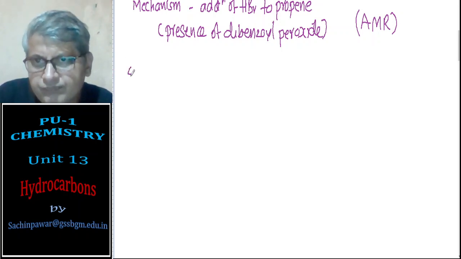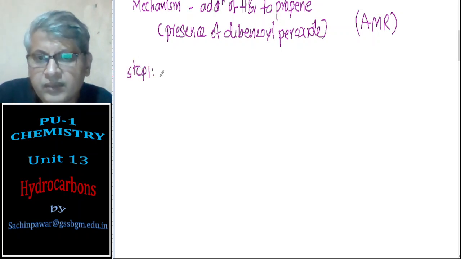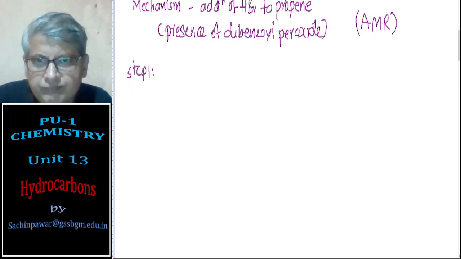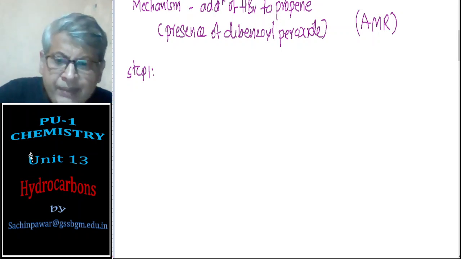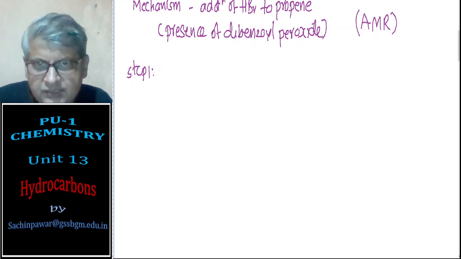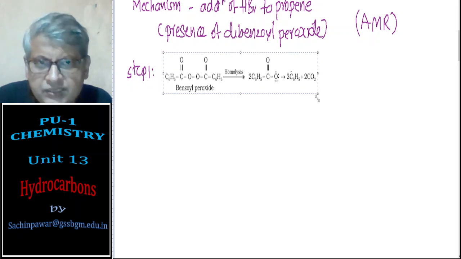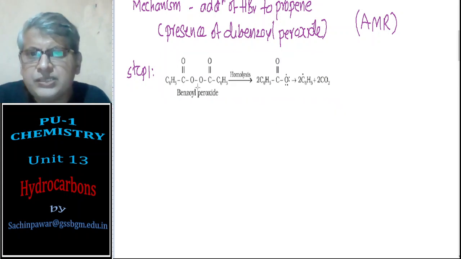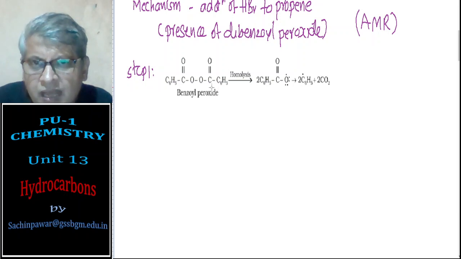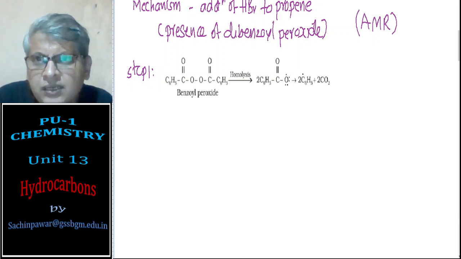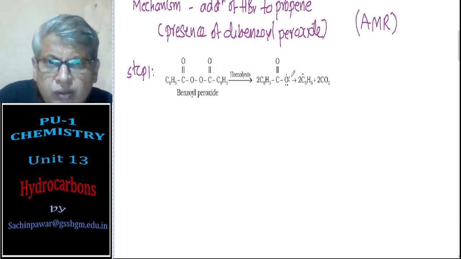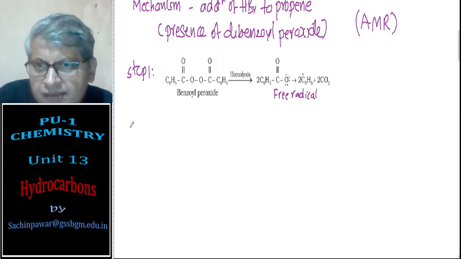Step number 1. The dibenzoyl peroxide undergoes homolysis, and it forms benzoyl free radical and phenyl free radical. It forms free radicals. This is step number 1. Then step number 2.